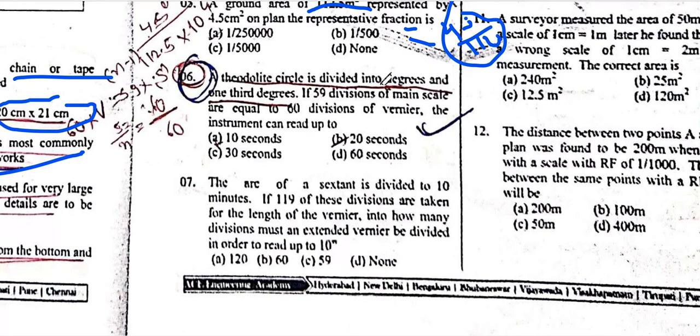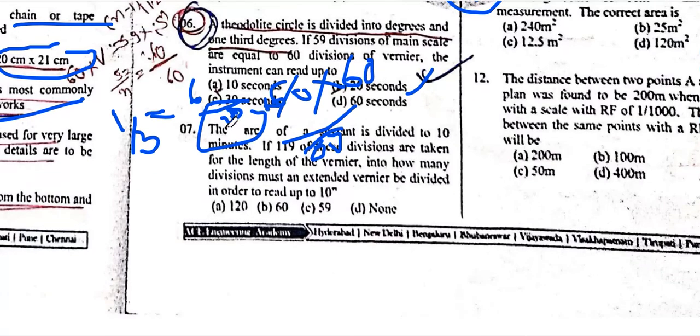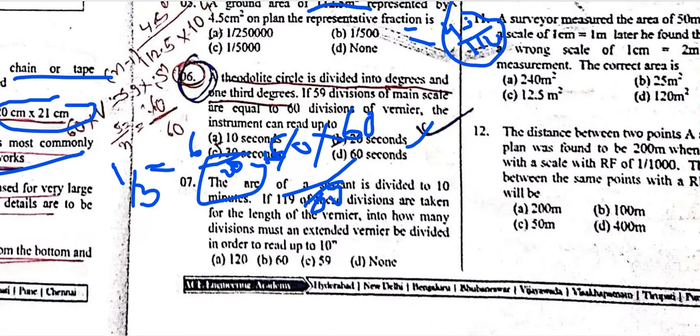Theodolite circle divided by 1 degree into one third degree. One third degree means 60 divided by 3 is equal to 20, so 20 divisions. 1 degree is equal to 60 minutes, so dividing by 60 divisions of the 1 degree, it represents 20 seconds. Okay, 20 seconds will be the finalized answer. So go to the other one.